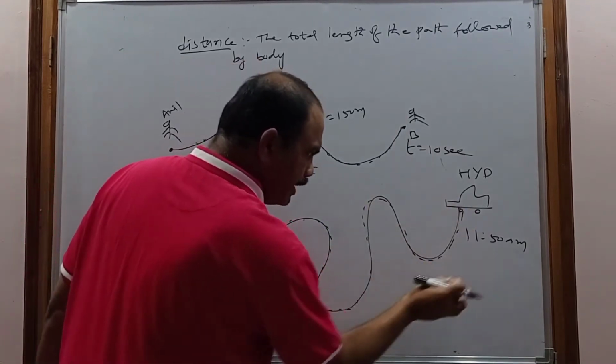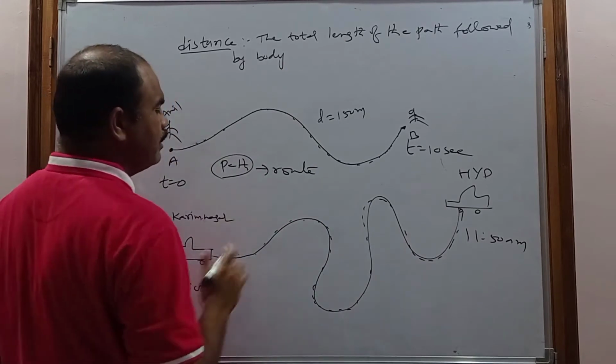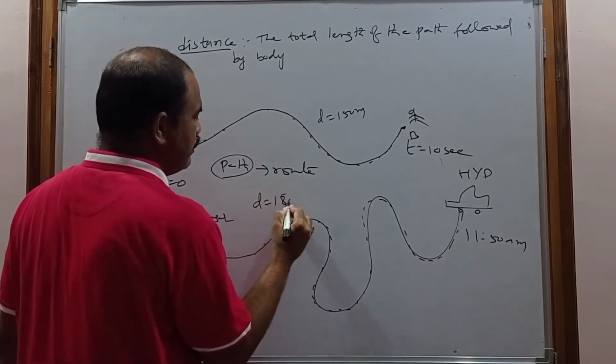When I measure the total length of this path, let us consider that the distance is 180 kilometers.